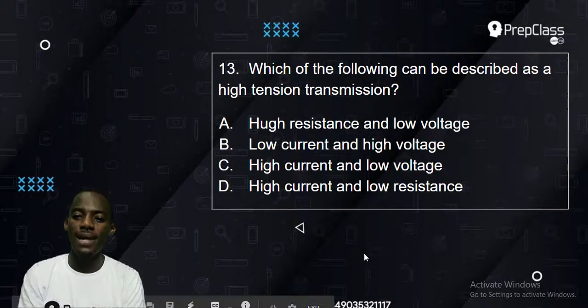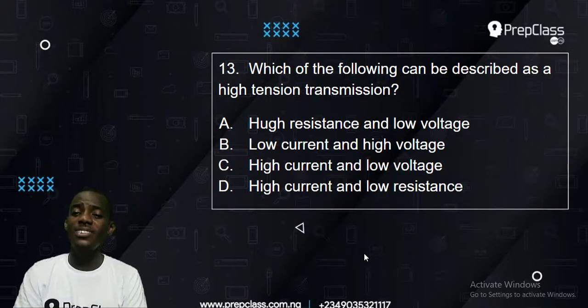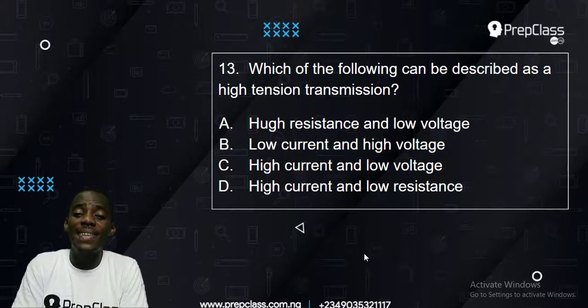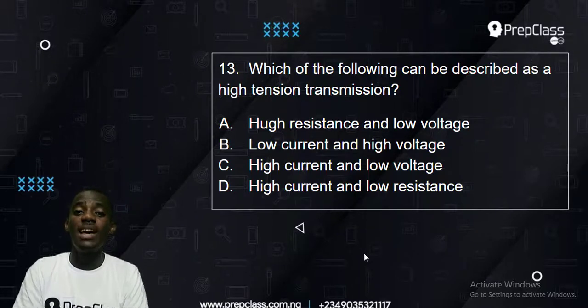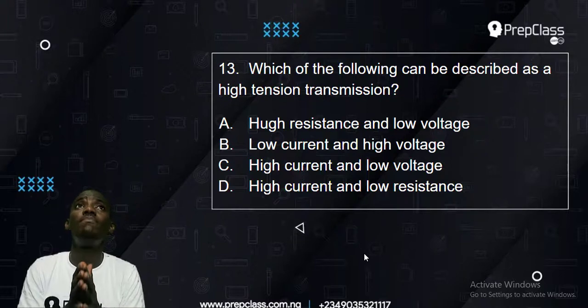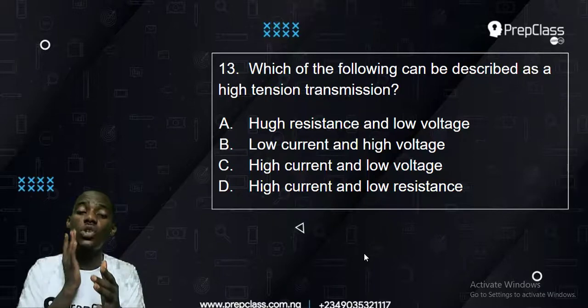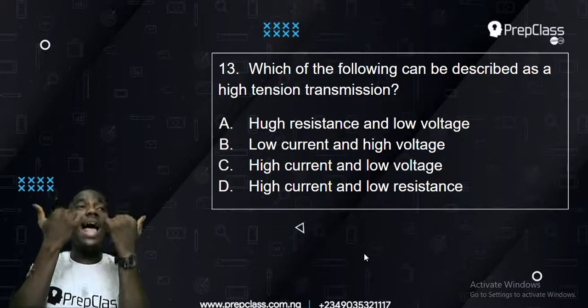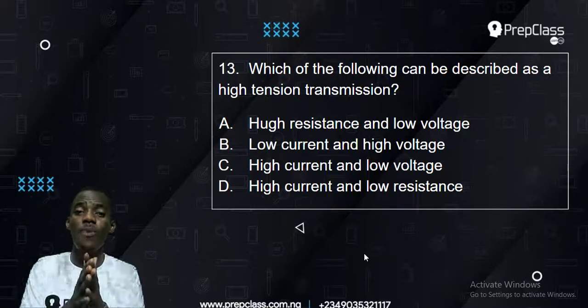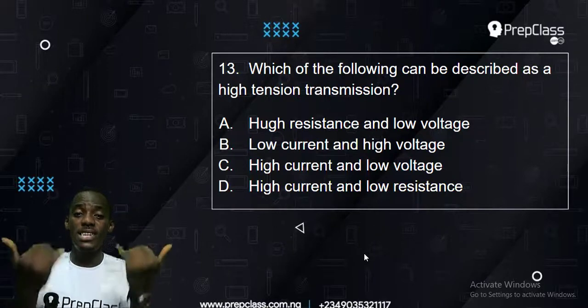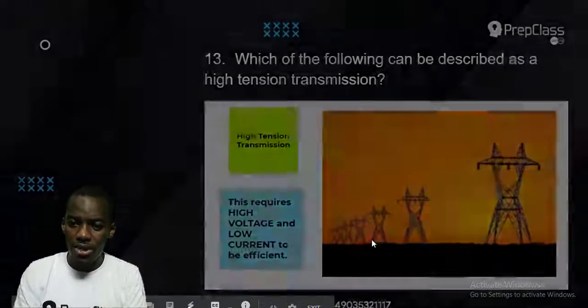Now, let's take number 13. Which of the following can be described as a high tension transmission? When you hear the word high tension, you might think of a transformer. Nobody touches a transformer, unless the person wants to get electrocuted. But really, high tension is not a transformer. High tension refers to those giant electric towers or metallic structures that carry the long wires coming from the plant where electricity is generated. I have a picture of that here. You can see it there.